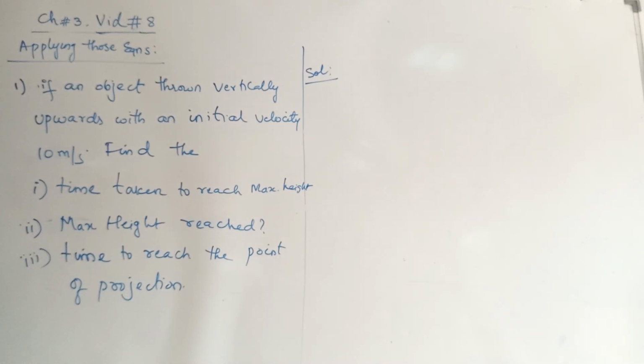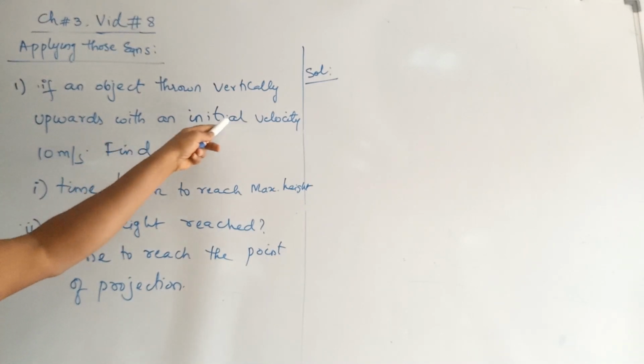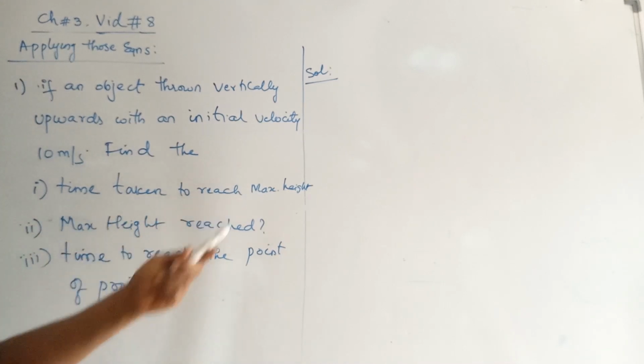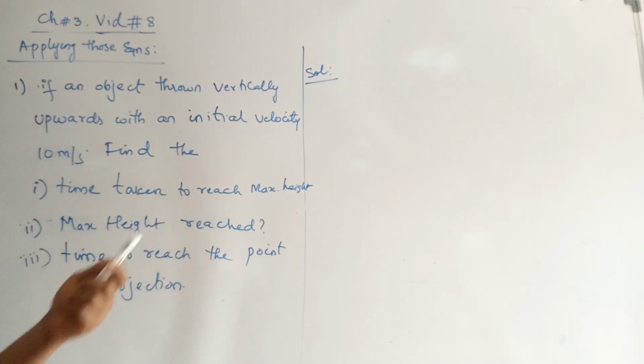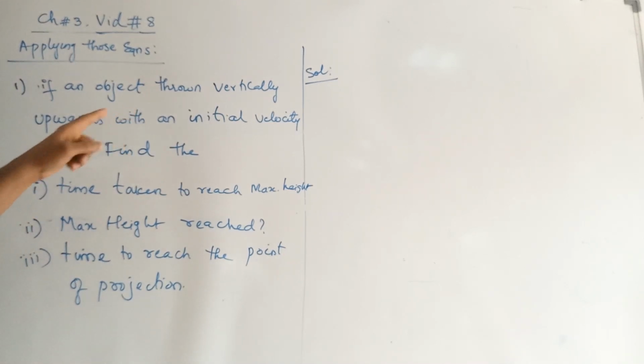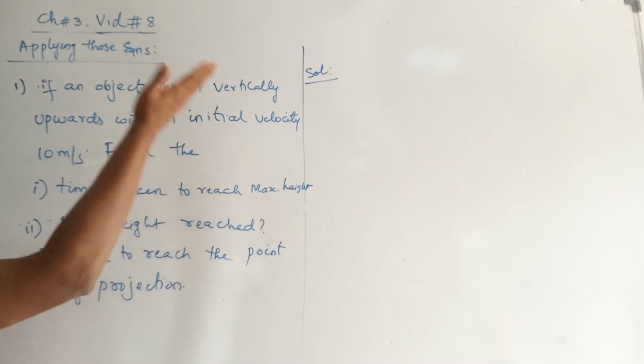If an object is thrown vertically upwards with an initial velocity of 10 meters per second, find the time taken to reach the maximum height, the maximum height reached by the body, and the time to reach the point of projection. You should understand the question first. What is that? A body is thrown vertically upwards. With what velocity? You are given some initial velocity of 10 meters per second. Then what is it that you need to find? How much time it takes to go to maximum height.